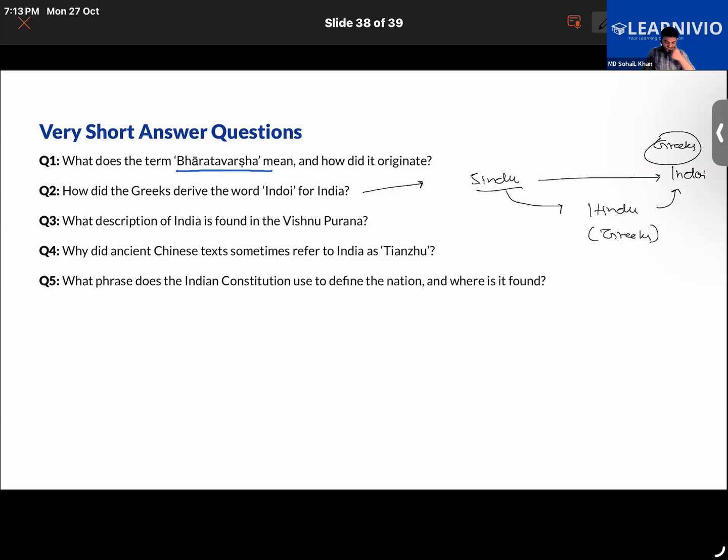Next, what description of India is found in the Vishnu Purana?